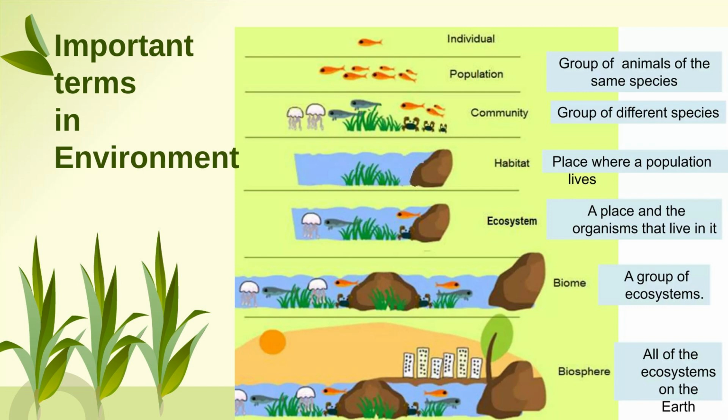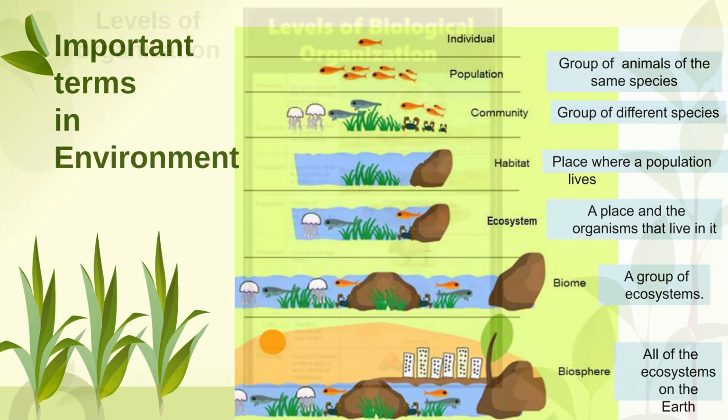Next comes the biome. Biome is a group of ecosystems. Several ecosystems combined together form the biome. Several biomes combined together form the biosphere. All ecosystems on earth come under the biosphere.